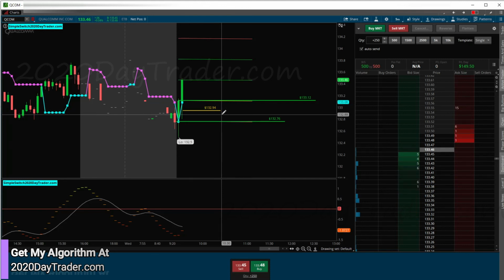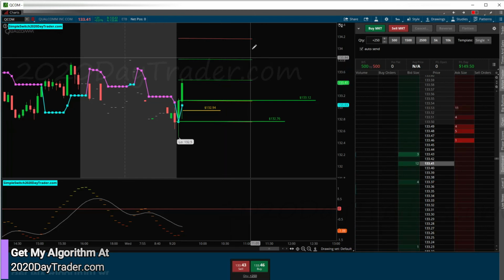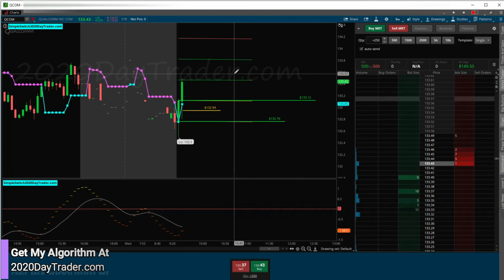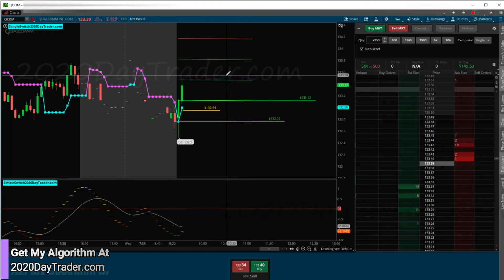So there we go. I was able to get my risk reward on there, 150. Sure, if I would have kept all those other shares, I would have gotten more. Maybe it would have been like 175 or more, which would have been nice. But I don't know that that's going to happen. This thing could go way down. And yeah, if I didn't just stop out for 150, this thing could rip up, break new highs, and it would be awesome. But I don't know that's going to happen.